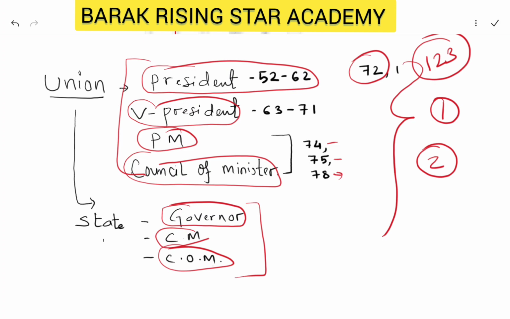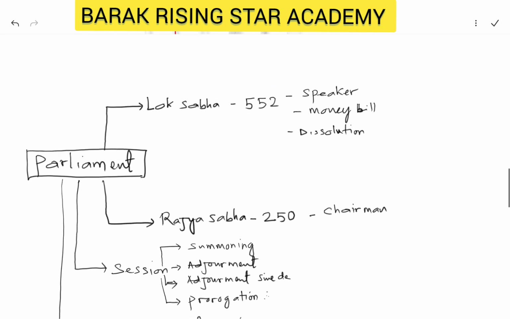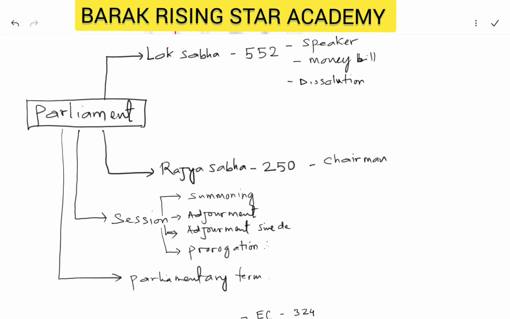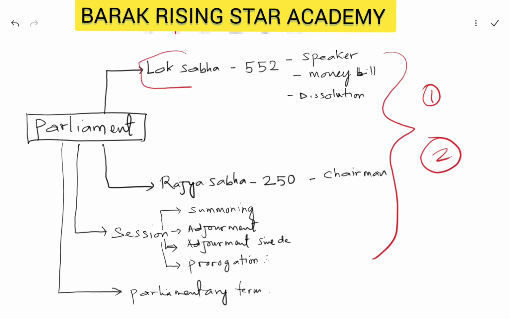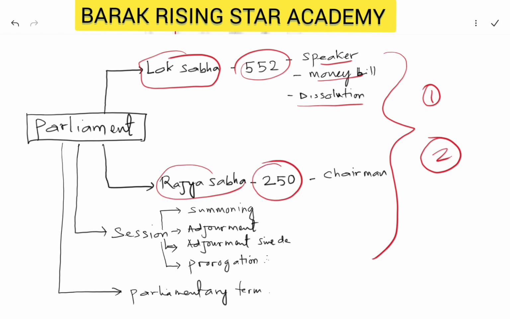The next topic is from parliaments. We have parliaments. You can also expect 1 or 2 questions from this topic as well. So parliament, we have the Lok Sabha, which have 552 seats. Then know about speaker, money bill and the dissolution. Rajya Sabha में 250 seat, and in Rajya Sabha it is called the chairman.